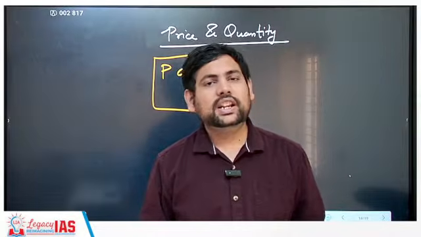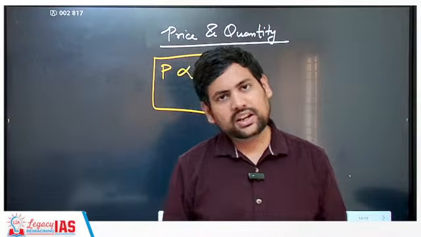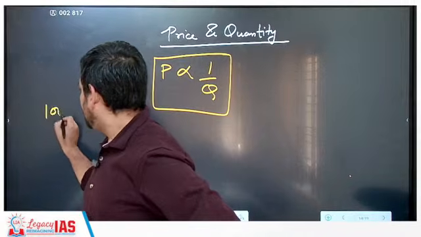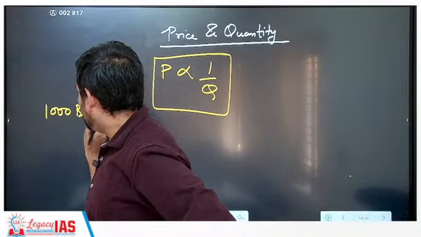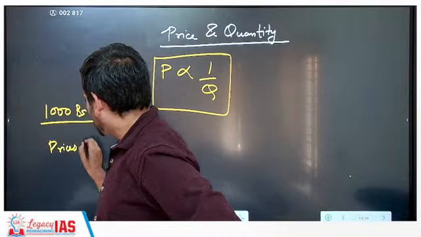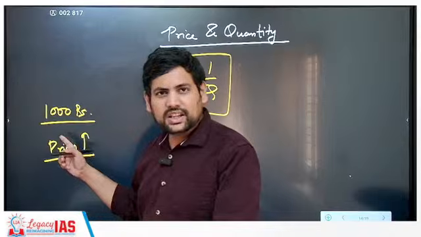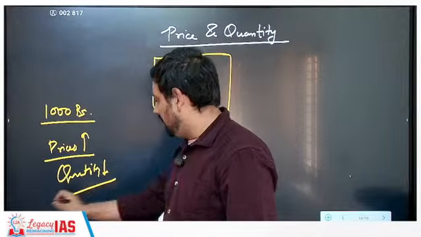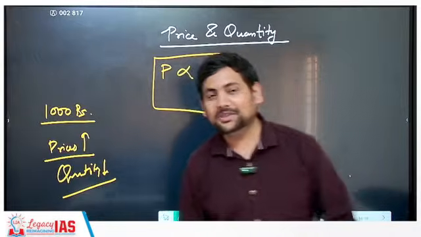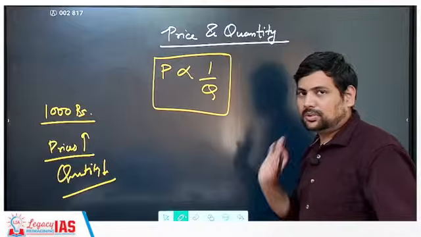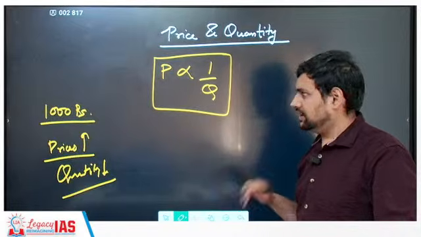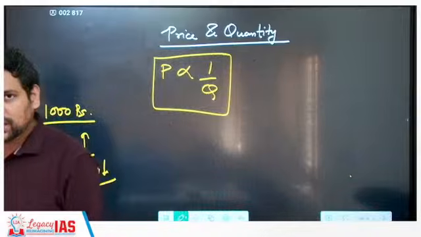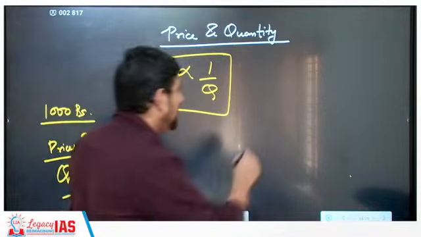Correct. So basically, if you have the same sum of money, let's say your salary is 1000 rupees. Now if prices of things increase, and your salary does not increase, then what you will have to do? You will have to decrease the quantity. Then only you can survive in this cruel world. So basically, price is inversely proportional to quantity. This you understand. Now, one more thing that you may understand is expenditure.